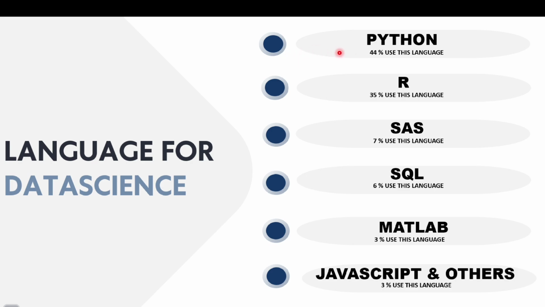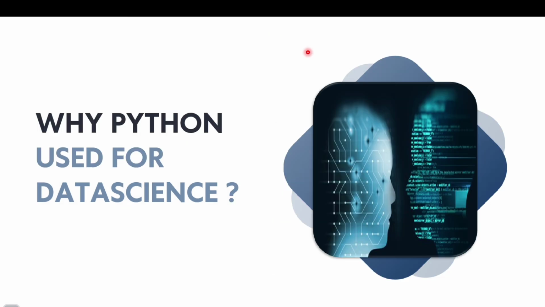After seeing this percentage distribution of programming languages used by people in the whole world, the first thing that comes to your mind is why Python is used by most of the people. Why not other languages? Maybe there is something special in Python. Let me make a smart guess. Maybe Python is cheaper than any other programming language available in the world, or it is free of cost. Maybe. Let's get our answer.